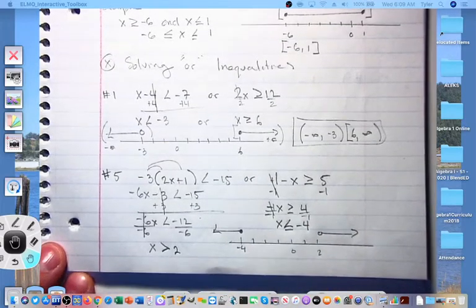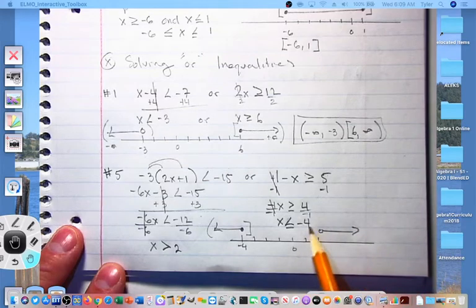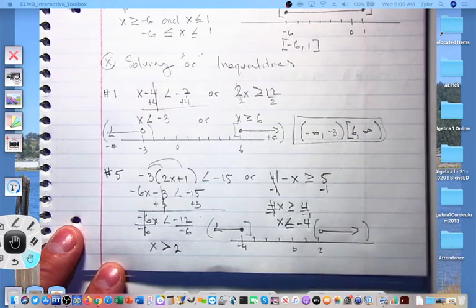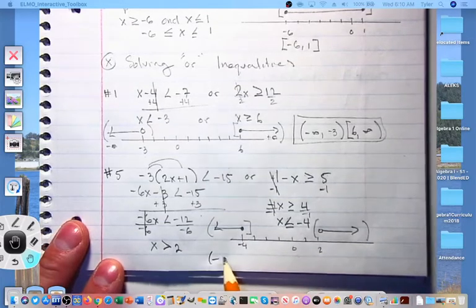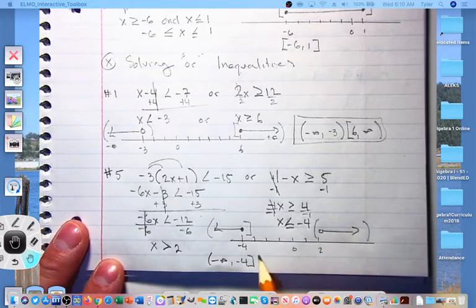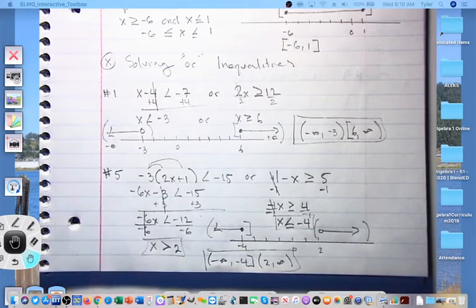Now, let's write our interval out. This one's headed towards -infinity with a bracket around my solid circle. I have a parenthesis around 2 because of the open circle, and a parenthesis as it heads towards positive infinity. For the interval -infinity to -4 with a bracket, and parenthesis 2 towards positive infinity. So there's my interval, my graph, and my 2 solved inequalities.